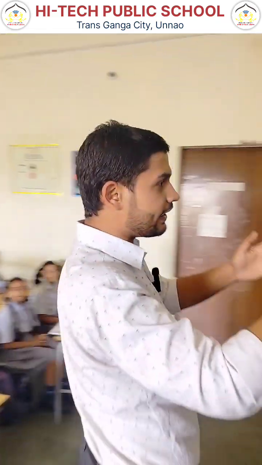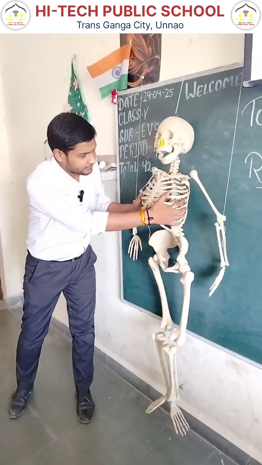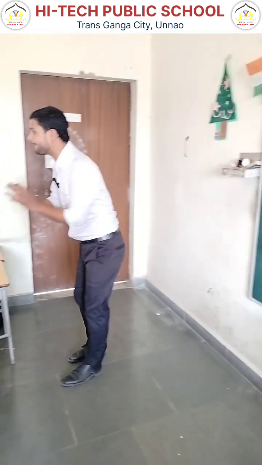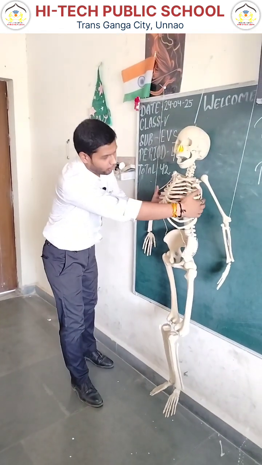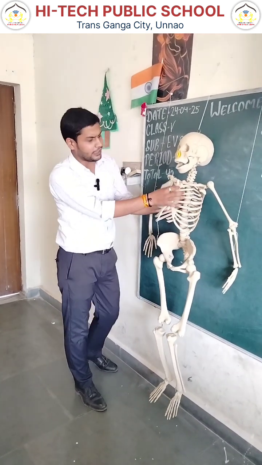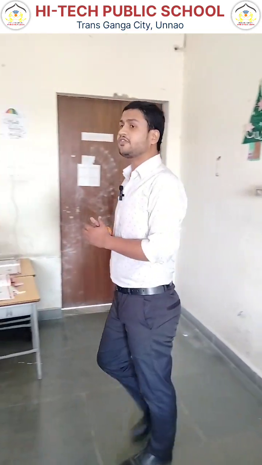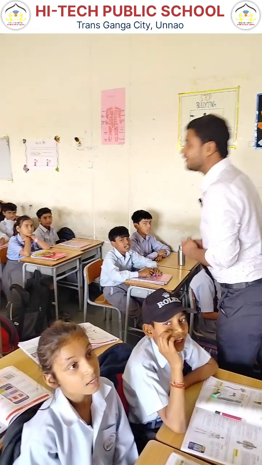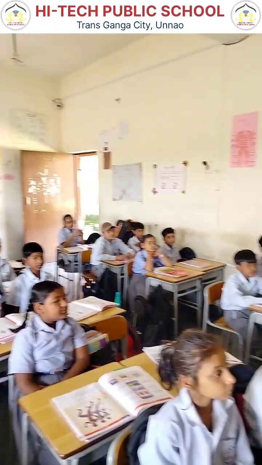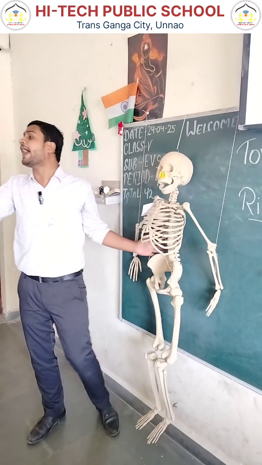So, as you see, there is a skeletal system in front of all of you. This part is known as rib cage. You all see that all the bones starting from the backbone are joining in the front bone. This front bone is known as, very good, sternum. And all these ribs are joining at the back with the backbone.